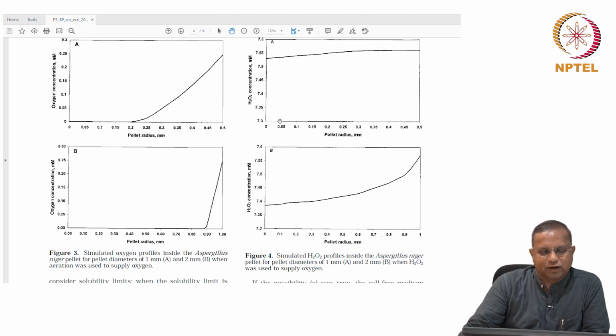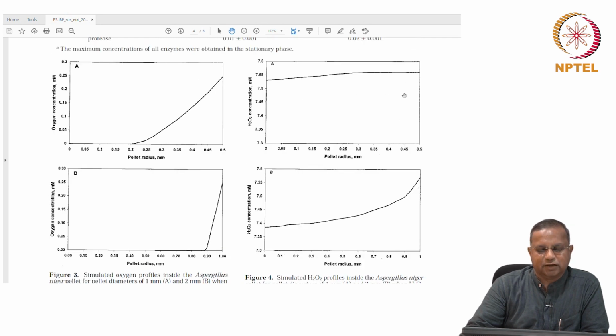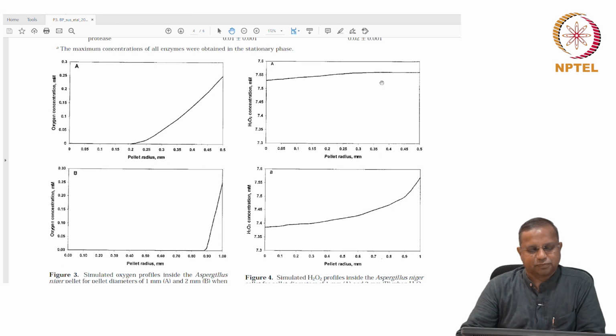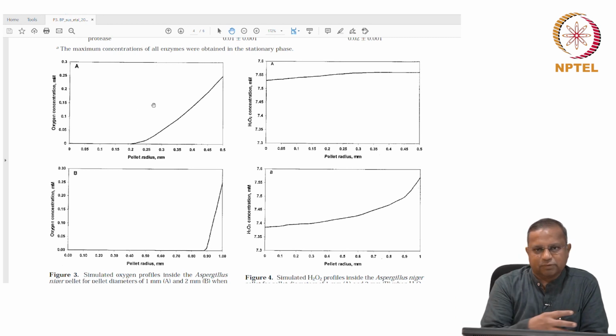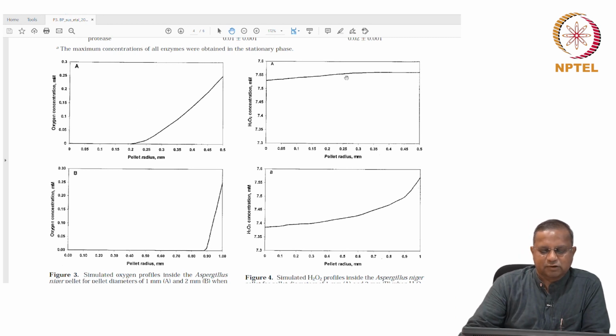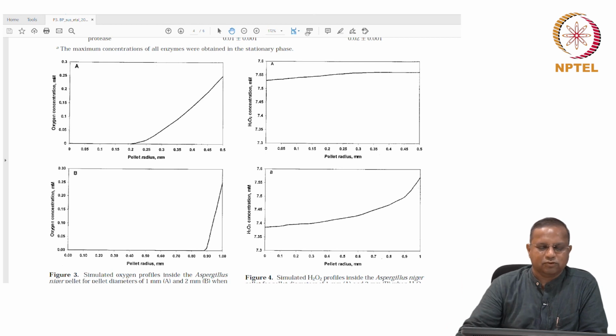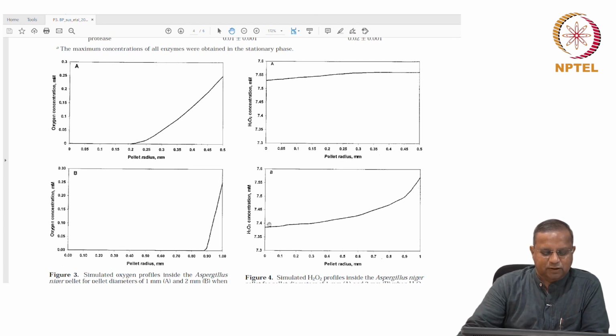Whereas when we used hydrogen peroxide, these are hydrogen peroxide concentrations, and the oxygen can also be found out, but we had plotted the hydrogen peroxide to give you an idea. That is what is coming in, similar to oxygen coming in here. So, hydrogen peroxide concentration goes from here to here, and this would get taken up by the cells and broken down. So, it is nowhere near 0. Similarly, here it has gone down a little bit. This was 7.53, this is 7.38, that is the only difference.